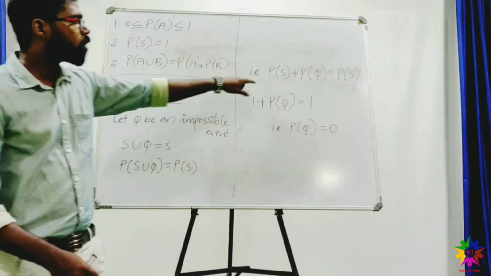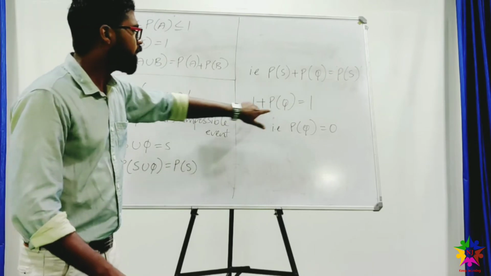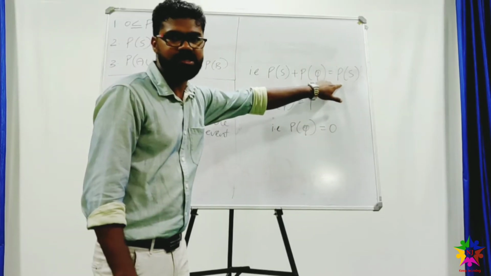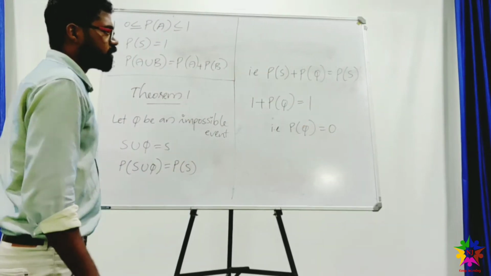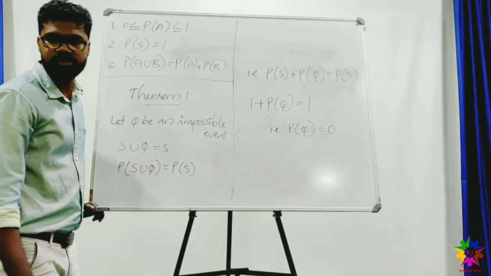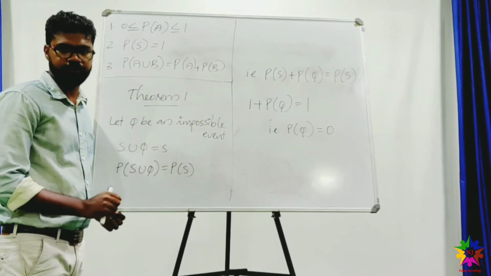So probability of S by the theorem is 1, and probability of S union phi is also 1. Therefore, probability of phi will be equal to 0. This is the first theorem of axiomatic definition.